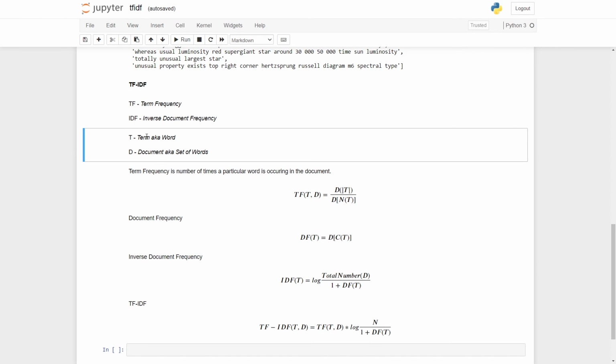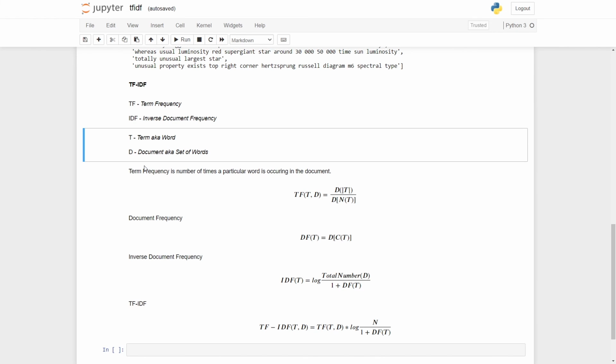T is the term, and a term is also represented as a word. So one word in an entire document is known as a term. Followed by that, D is the document, which is a set of words. When multiple terms come into association or are correlated, one document is formed. That is the basic definition.